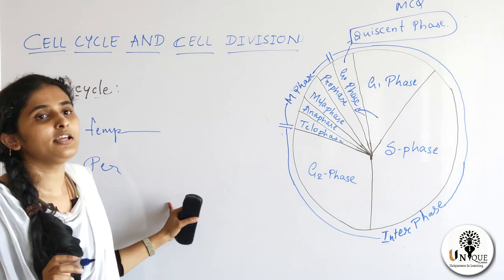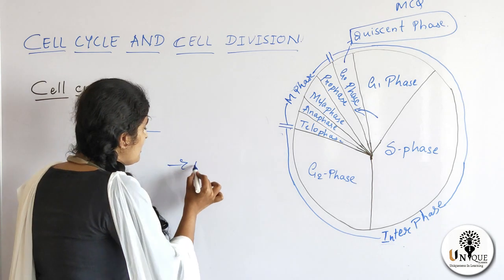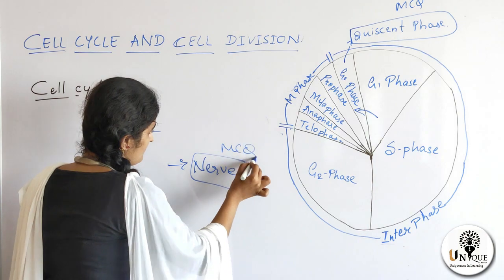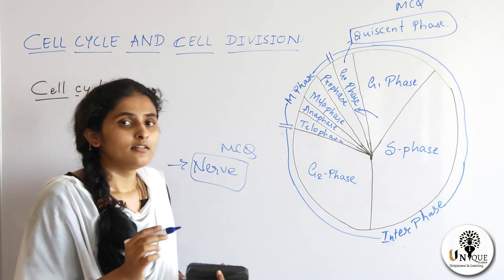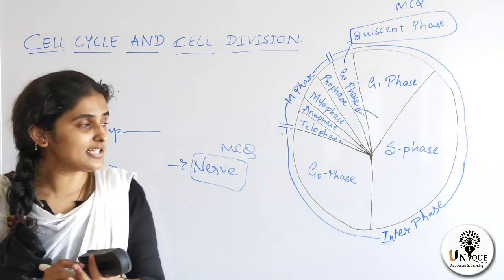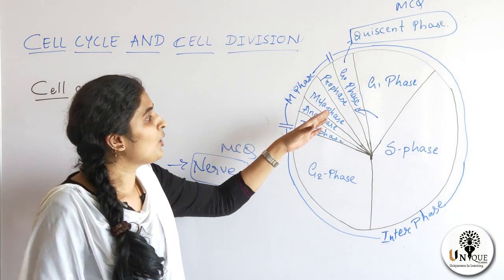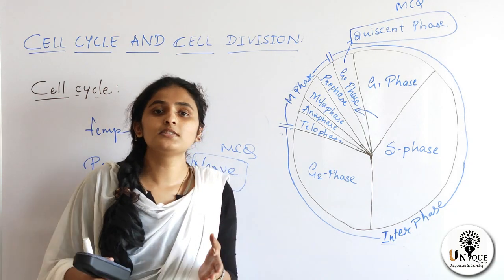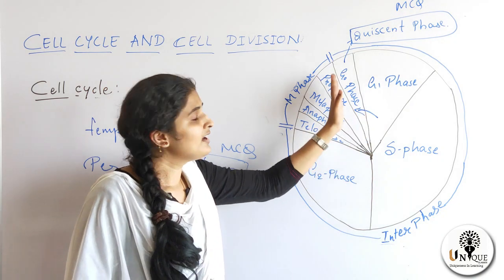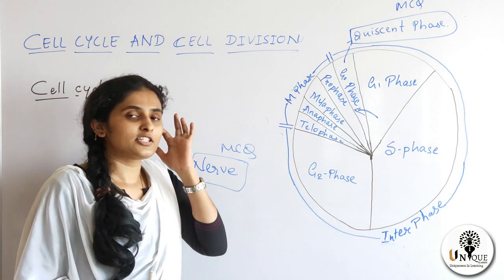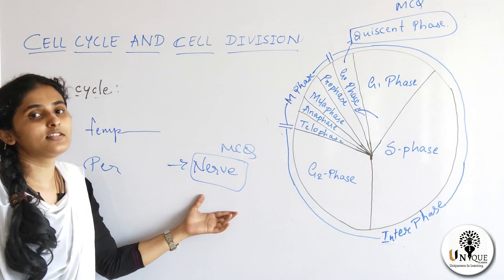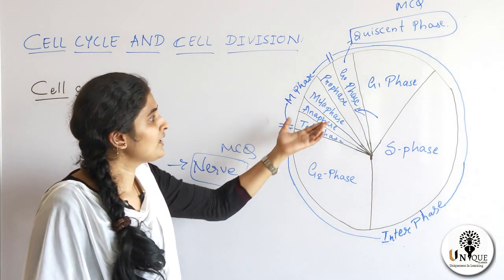Permanently resting cells are, for example, nerve cells. This is also an MCQ question. So in quiescent stage, some cells are not ready to divide, or divide only occasionally. Such cells enter into the G0 phase and rest there. Rest may be temporary or permanent. Permanently resting cells are nerve cells. So this is all about G0 phase.